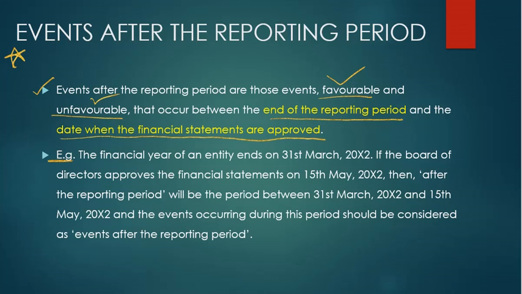The financial year of an entity ends on 31st March of 2002. If the Board of Directors approves the financial statements on 15th May 2002, then after the reporting period will be the period between 31st March 2002 and 15th May 2002, and the events occurring during this period should be considered as events after the reporting period. By this example, we can conclude that events occurring from the end of the reporting period to the date of approval of financial statements should only be considered.